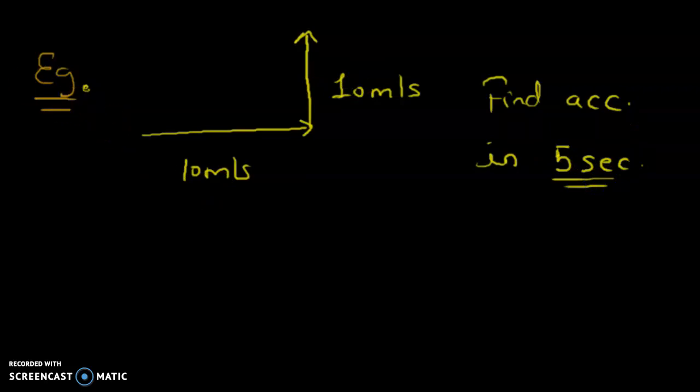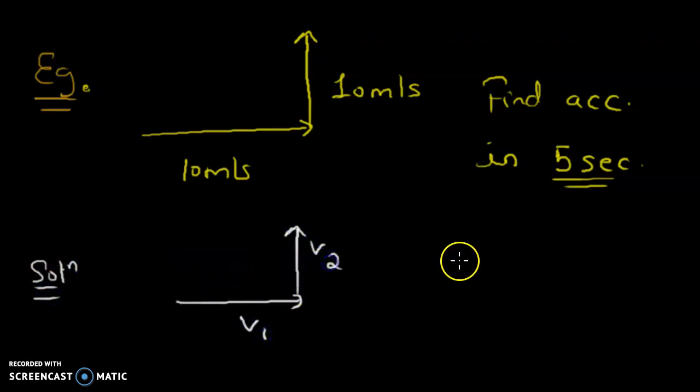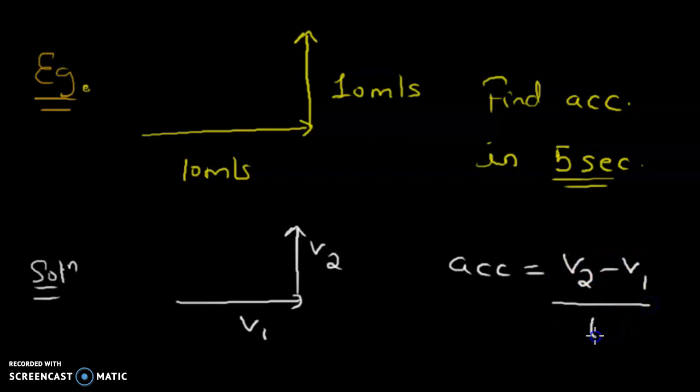Acceleration, as you must all know, is the rate of change of velocity with time. So the first velocity is v1, the second is v2. So acceleration is v2 minus v1 over time. Now the question arises of subtraction.